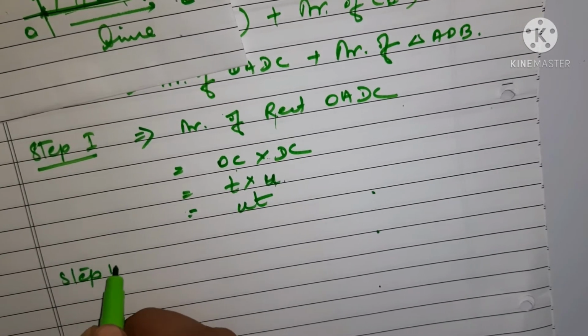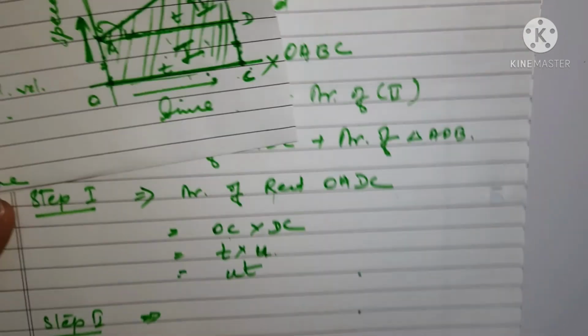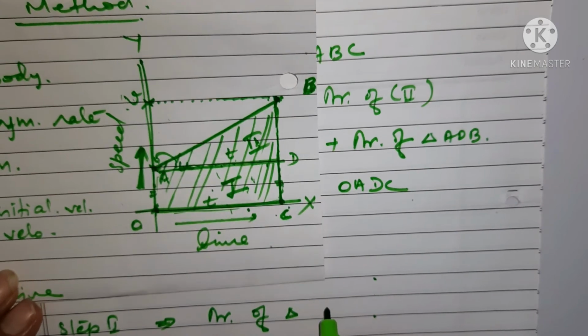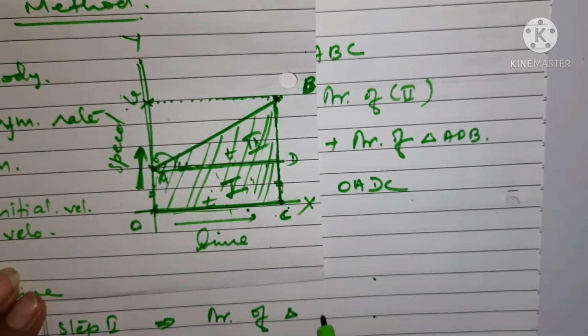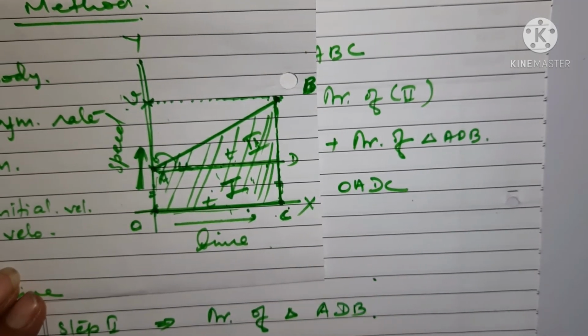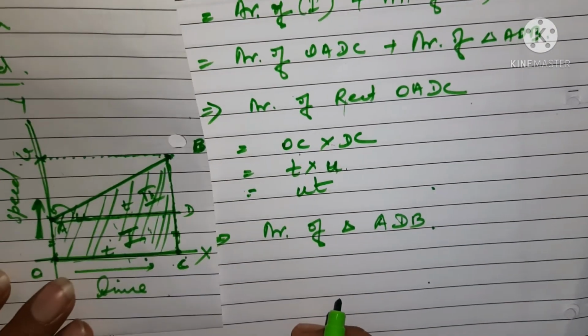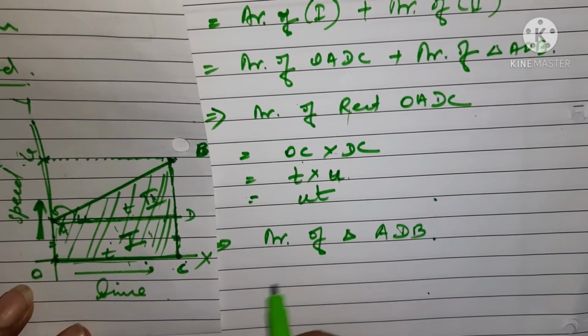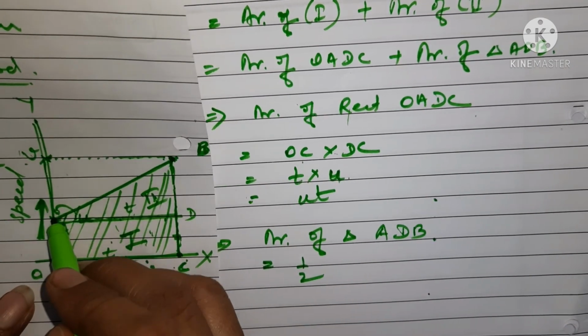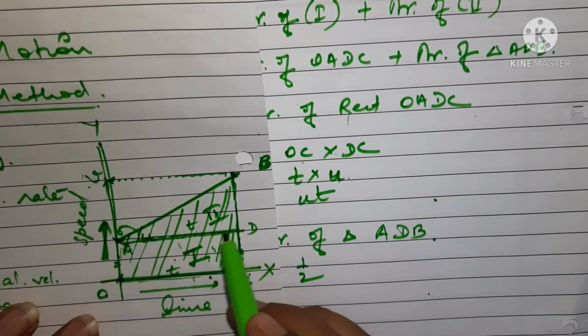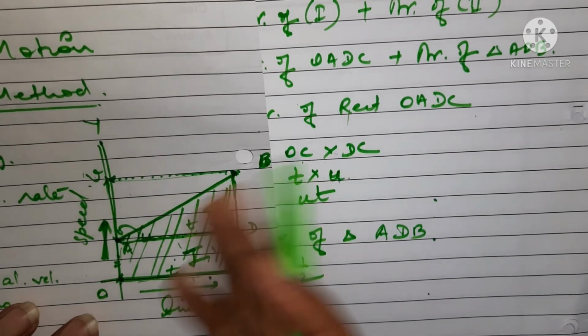Now let us go for step 2, that is area of triangle. The name of the triangle is ADB. So area of triangle is given by what? Since we have seen earlier, when we wanted to find the area of a triangle, we simply divided the rectangle into the half portion.